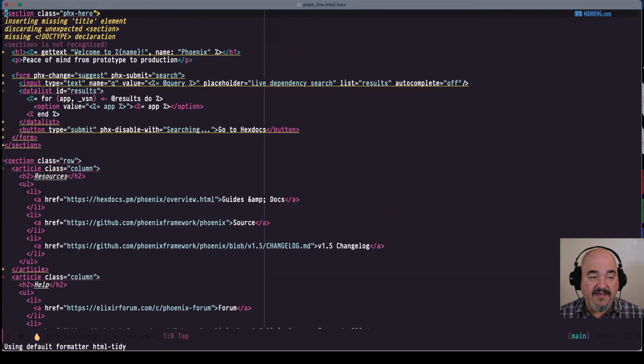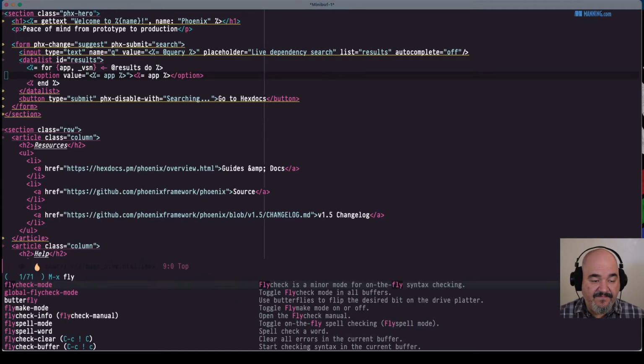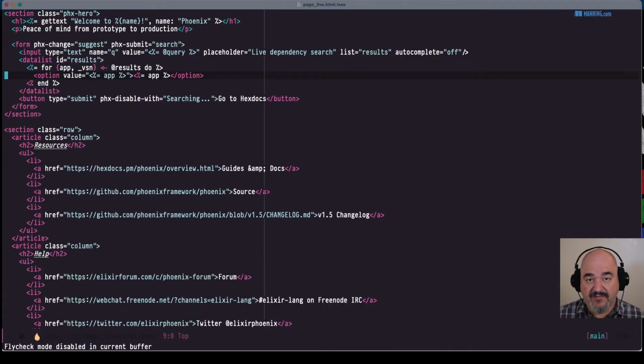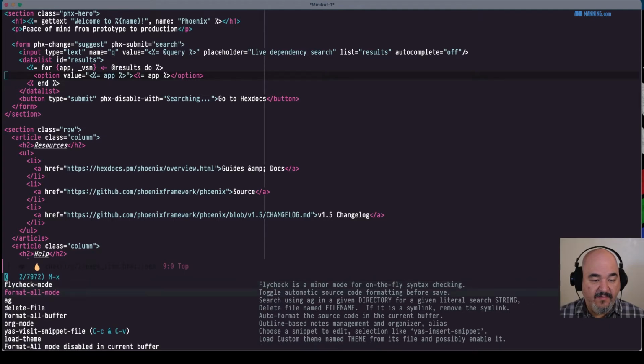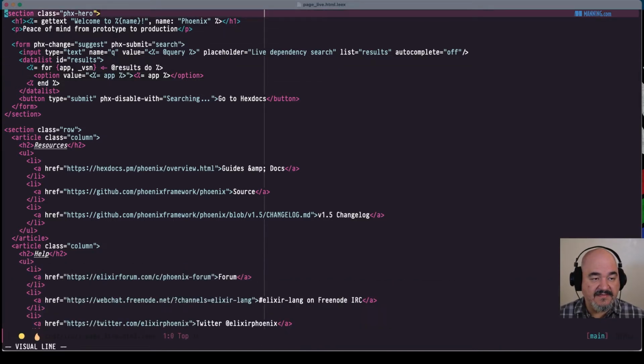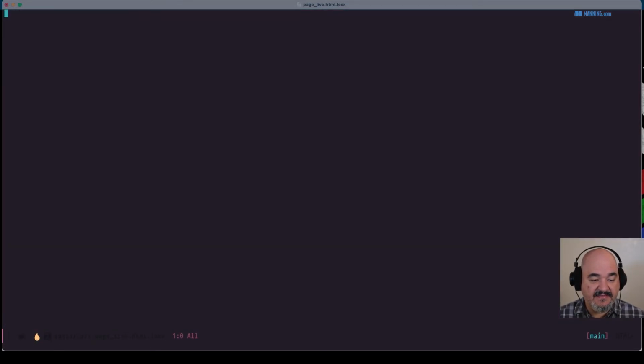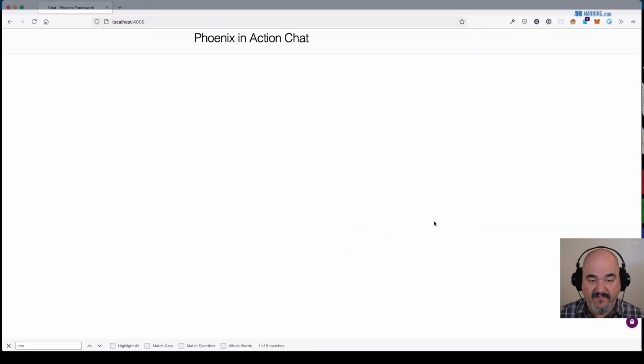So if we go to page_live.html.leex and look in there, this is all that HTML that's generating that box and that search thing and all that. So let's get rid of this and also disable format all mode. All right, so we're just going to say goodbye to this, save it, and hopefully it's recompiled. Yes. So as you can see, again, it beat me to the reload. So we have nothing again, which is perfect. That's what we wanted.